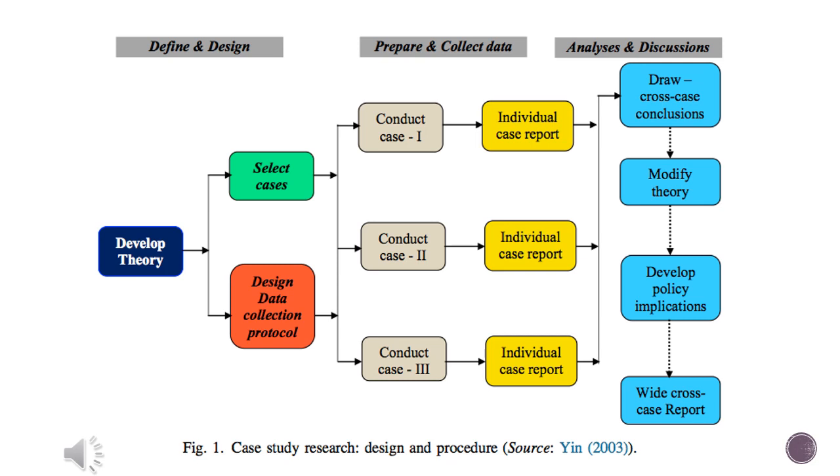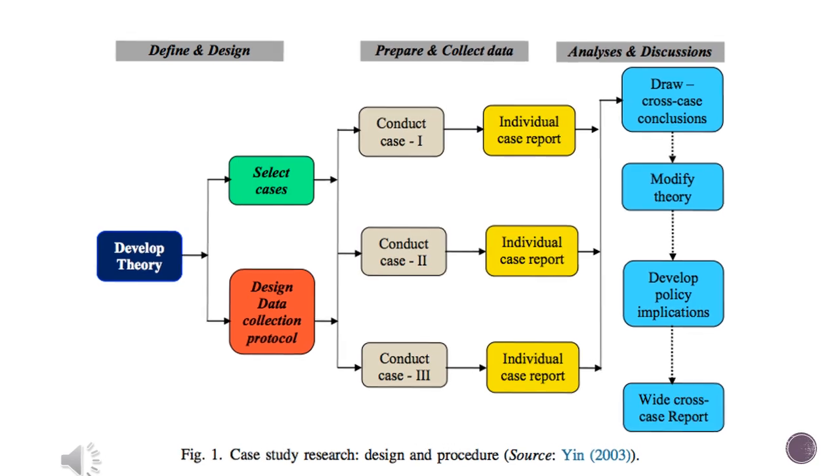One thing you should be aware of is that you can use quantitative data as well. Though in most case studies, people who are influenced by grounded theory prefer to go for qualitative data, quantitative data is equally important in these case studies as well.